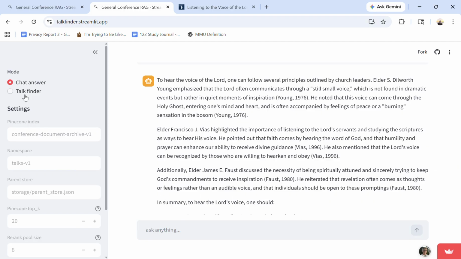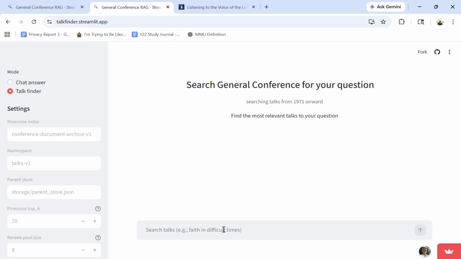The other feature I have here is just a straight talk finder. Rather than trying to generate an answer to your question, this just uses that same vector database to find talks that are relevant to your question. So maybe I could look up the importance of fatherhood to the Lord.